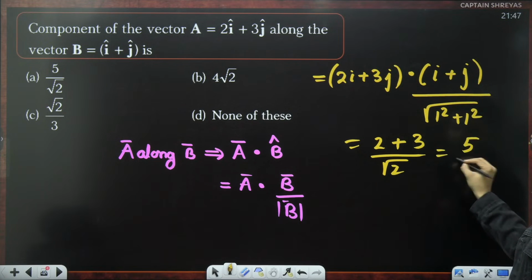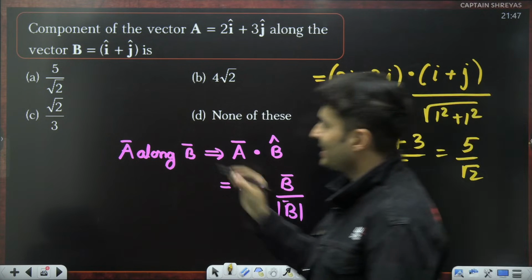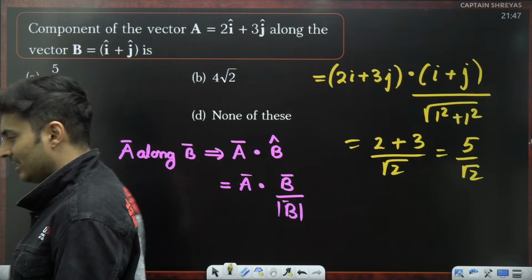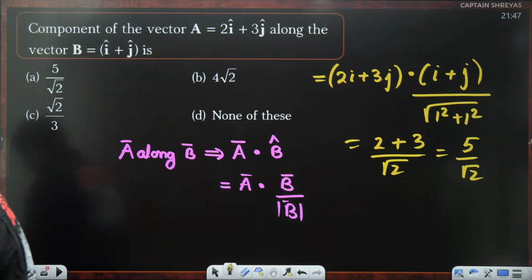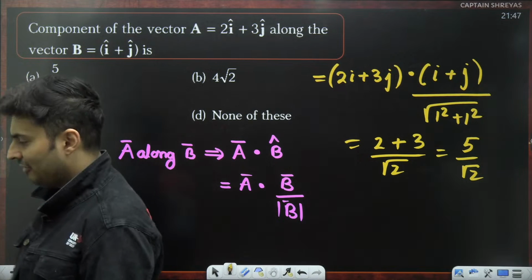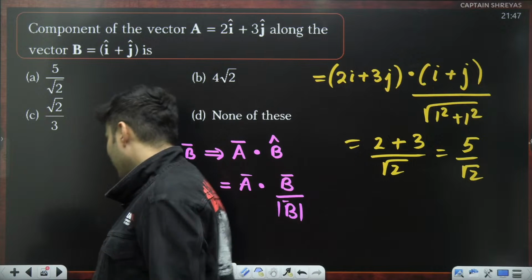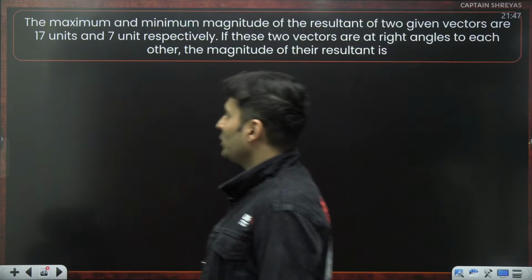So it will be basically 5 by root 2. Oh, it is there as option A. That's a direct formula, guys. Direct formula. Option number 1. Got it? Very, very straightforward. Awesome. Moving on to the next question.